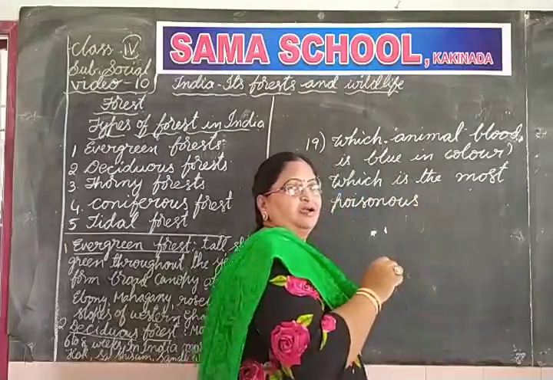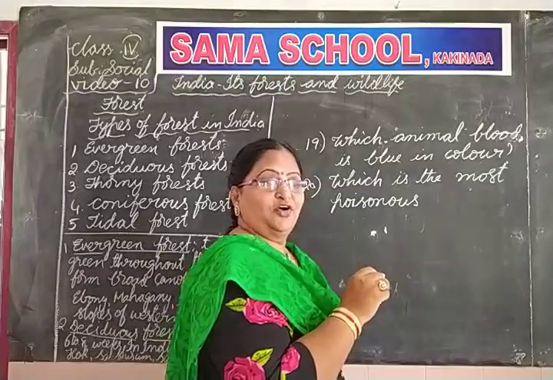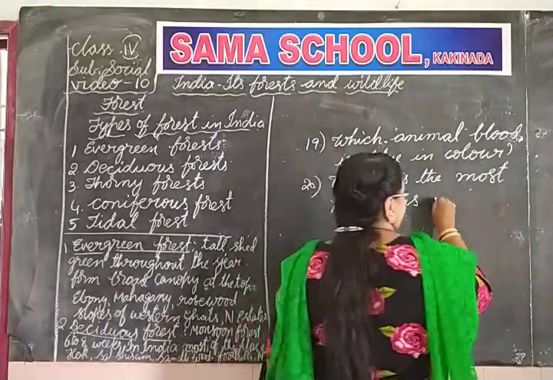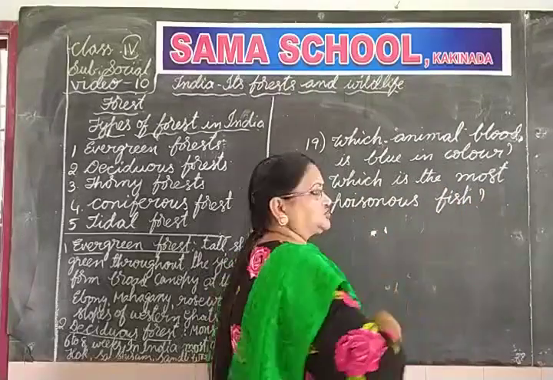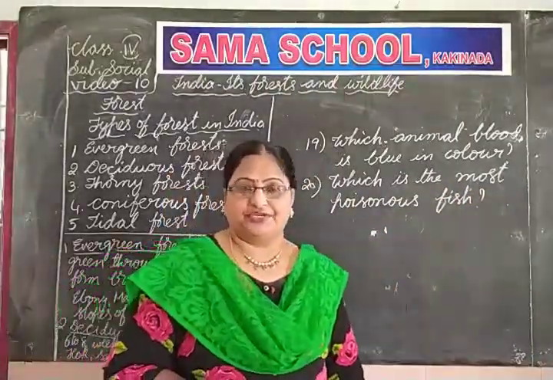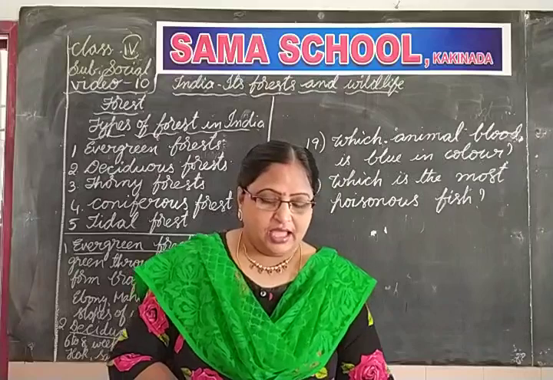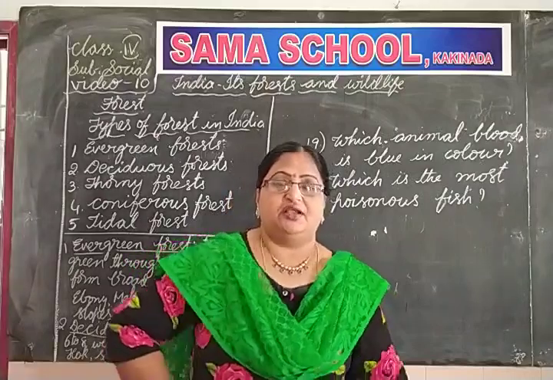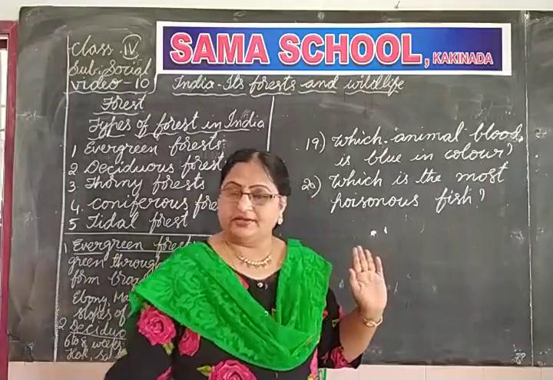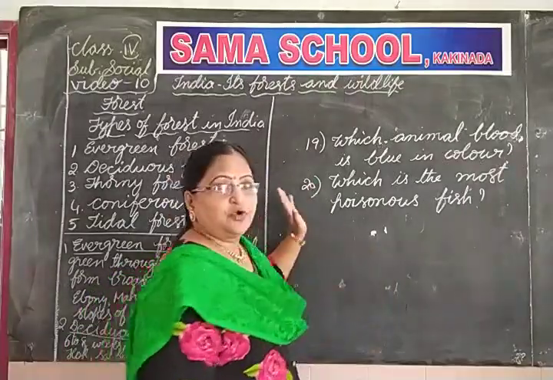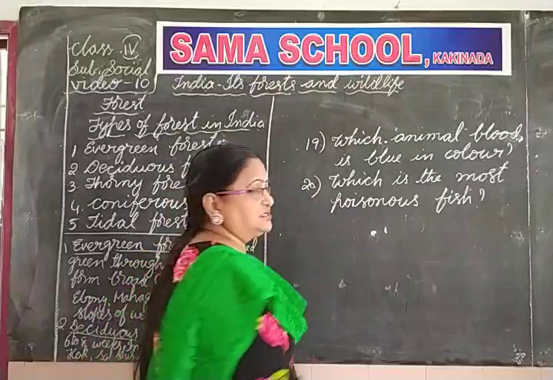Do you think I am writing snake? No, it is fish. Which is the most poisonous fish? Okay, note down these 2 questions, children, and answer these questions and keep with you. Right? Now, I hope you all noted down. I am erasing.